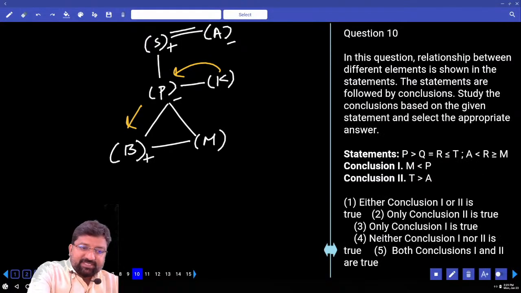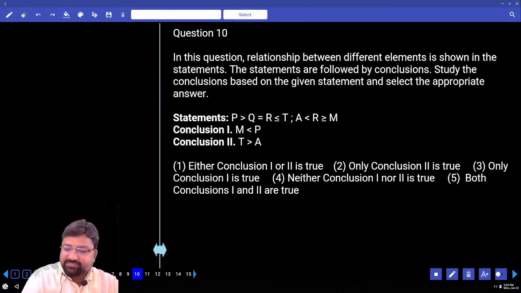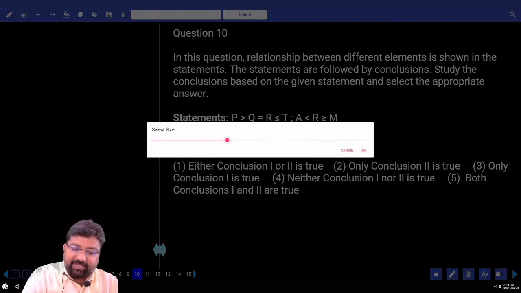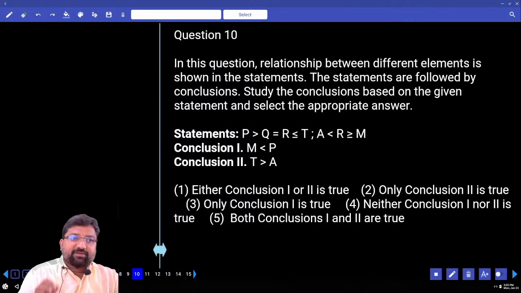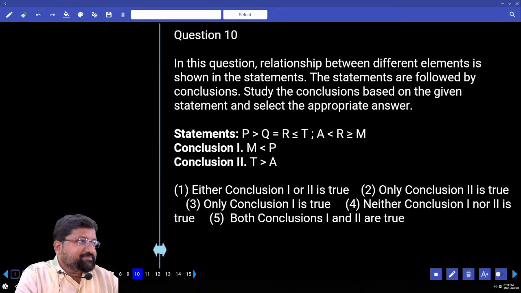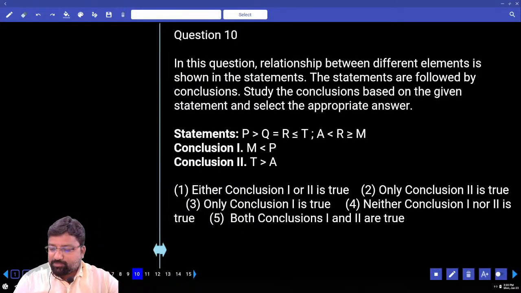Question 10. These are questions on coded inequalities. We will not use any pen and paper. Using pen and paper for this question is a sin. Only by observation. Is this clear? What's the common letter on both the sides?